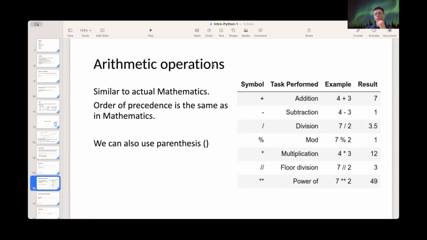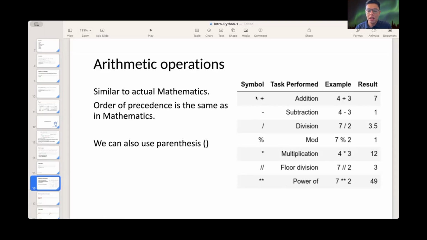There are various arithmetic operations that we can perform in Python, similar to mathematics. The order of precedence is the same as in mathematics, and I hope you know the BODMAS rule, so something like that is followed here too.